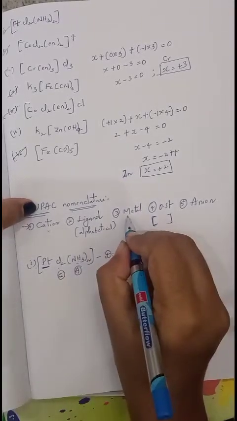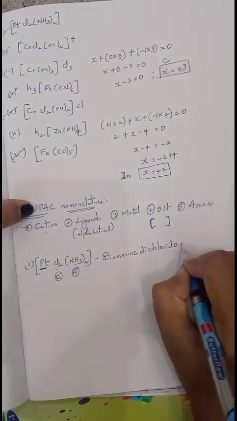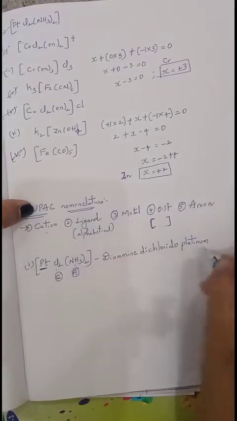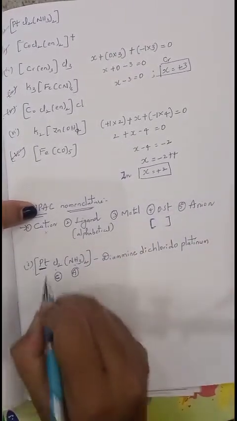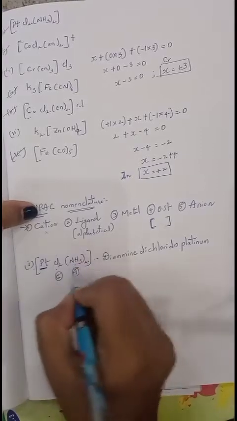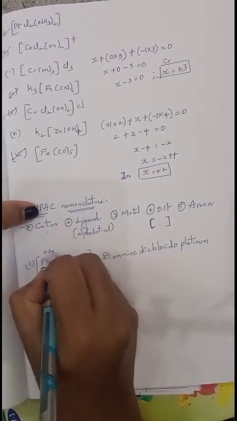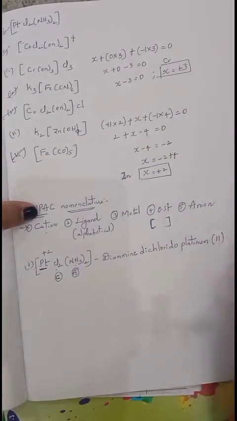Now the ligand portion is completed. What is left next? Metal. So this is metal. Metal is platinum, right? Platinum. It is there in the neutral complex, so directly write the platinum name. Then oxidation number. Oxidation number for platinum you can calculate here. So now I can say its oxidation number is +2. So finally write Roman number 2 in the parenthesis.